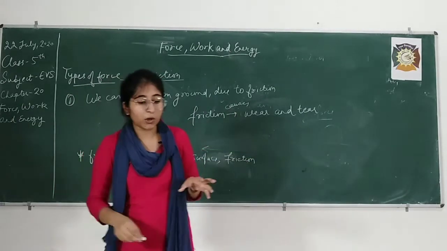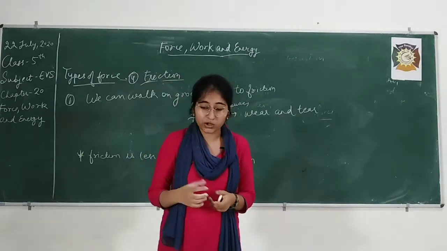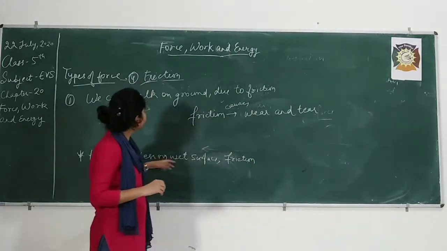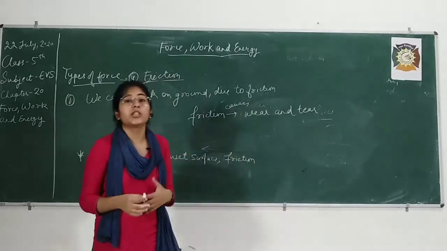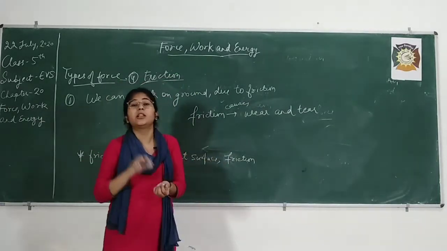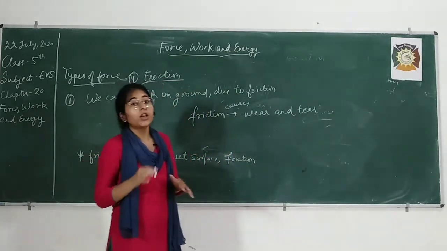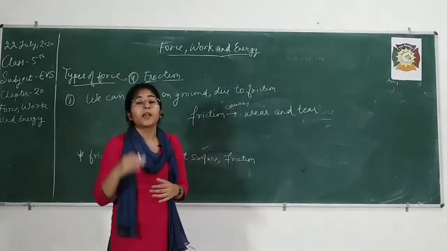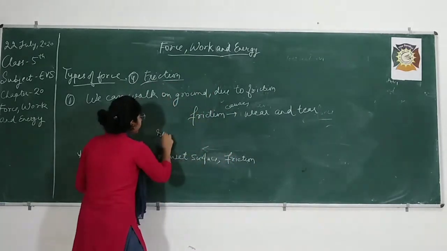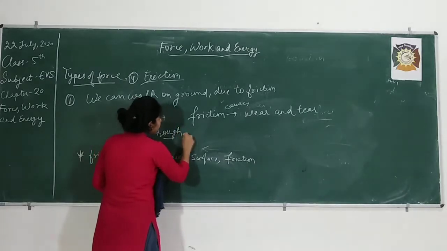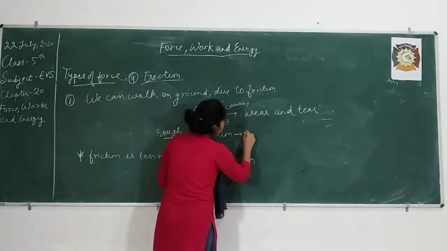Now you can see it in your book. Students, there are so many examples of friction. One more application is there. We apply grease and oil in the machinery parts, right? In very big machines, you must have seen the mechanics applying grease or oil or painting the surface. Why? So that it works smoothly. Otherwise, if the surface is rough, friction will be more.